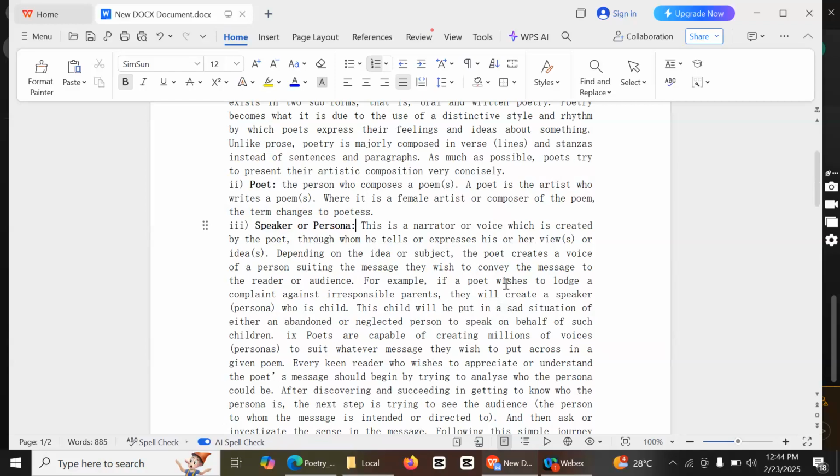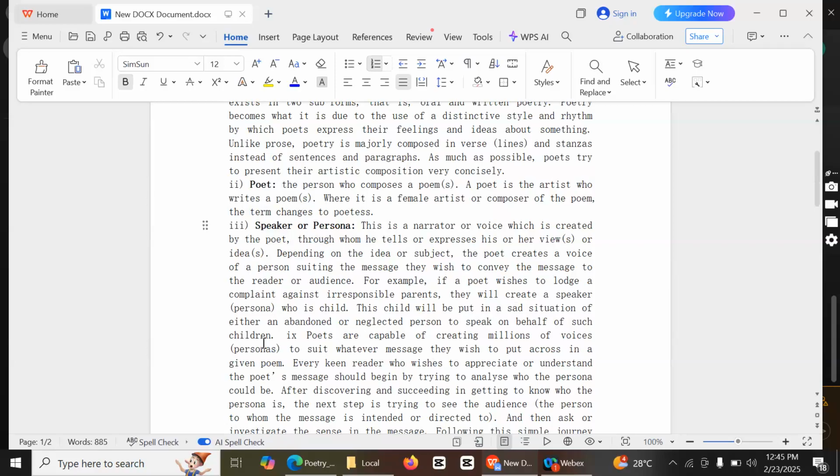For example, if a poet wishes to lodge a complaint against irresponsible parents, they will create a speaker. A speaker here should be a child. The child will be put in a sad situation, either an abandoned or neglected person, to speak on behalf of such children. It means the persona, or the speaker.